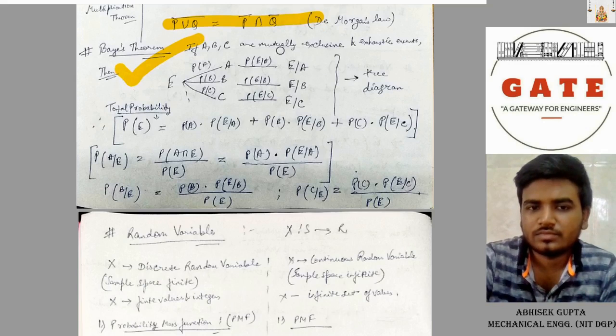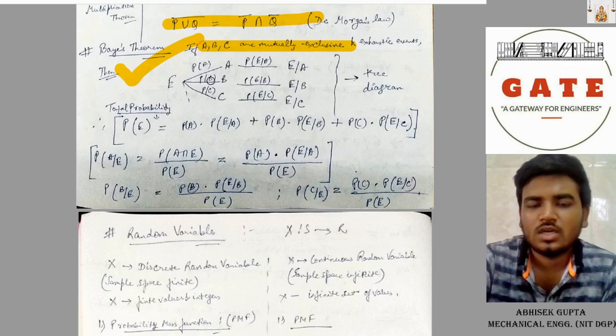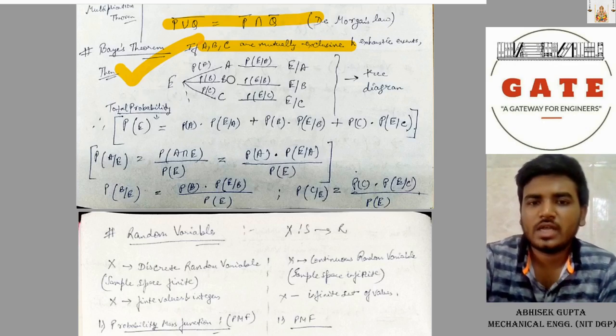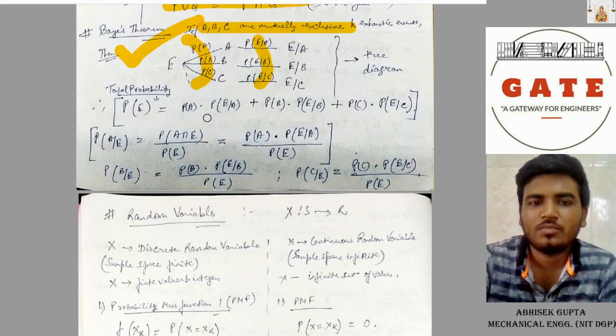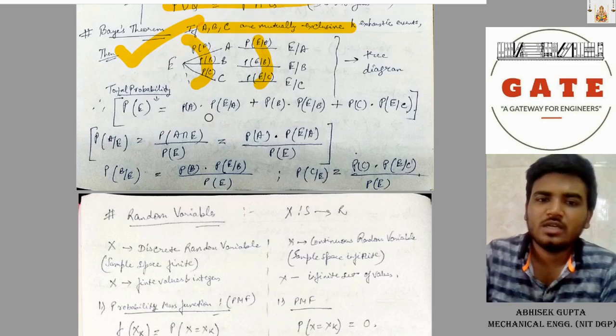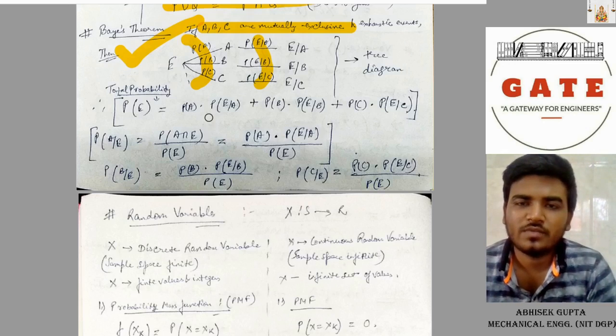Bayes theorem. Most important to solve the questions of probability. If A, B, C are mutually exclusive and exhaustive events, then this is the tree diagram. Under E, A, B, C are the events, and E given A, E given B, E given C are the required given events, and these are the probabilities. Then the total probability P of E equals P of A into P of E given A plus P of B into P of E given B plus P of C into P of E given C.